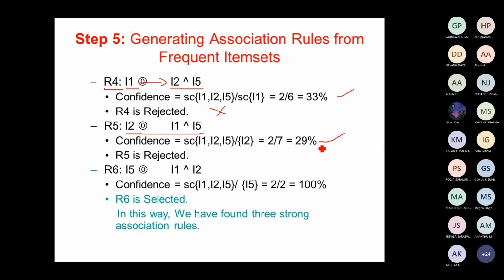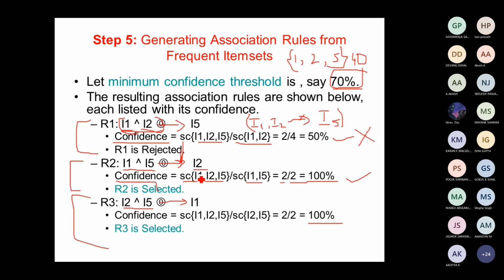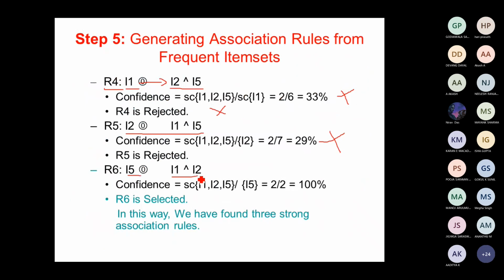The chance of buying I2 provided they are buying I1 and I5, the chance is 29%. So this is also rejected. This is rejected. I5, I2 and I5, I think this is the same thing we are getting here. No, I1. Okay, so they are finding out the confidence. Okay, it is going to be 100%.